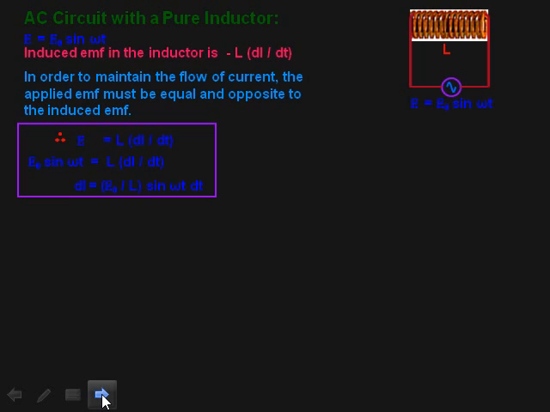So that is di is equal to E naught upon L sin omega t dt.